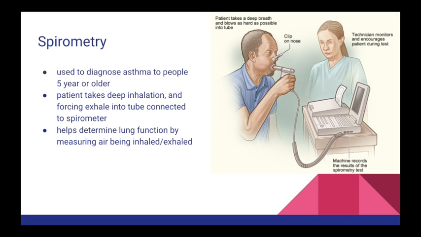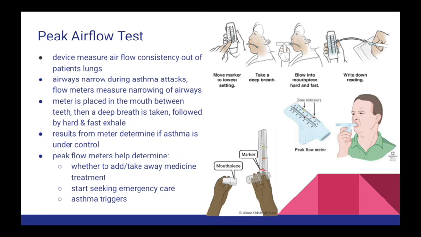A spirometry test is used to diagnose patients with asthma who are 5 years or older. The test consists of patients taking in a deep breath and forcing an exhale into a tube that is connected to a spirometer. This test helps to determine how well the lungs are functioning by measuring the amount of air being inhaled and exhaled.